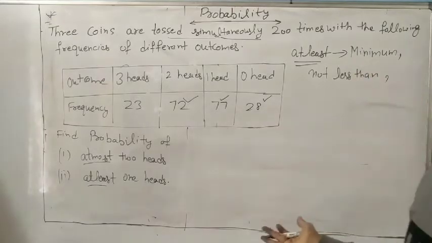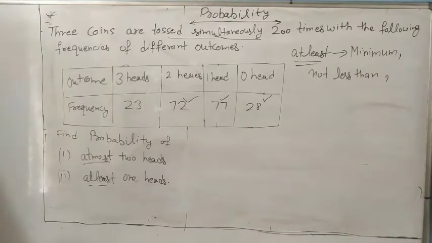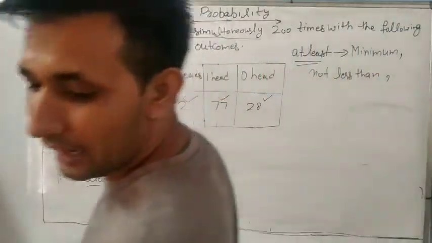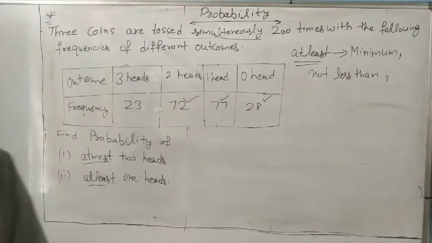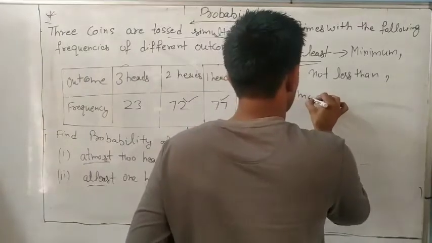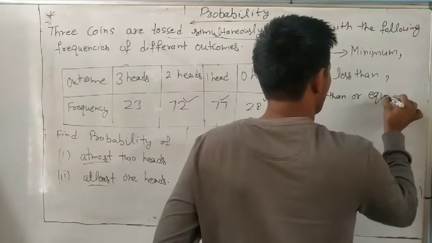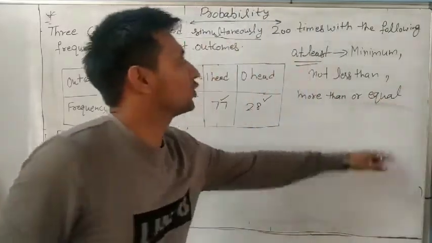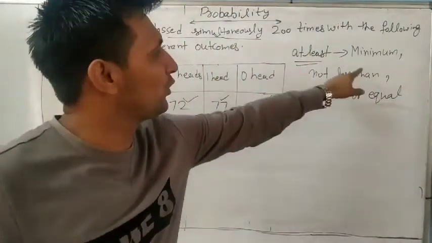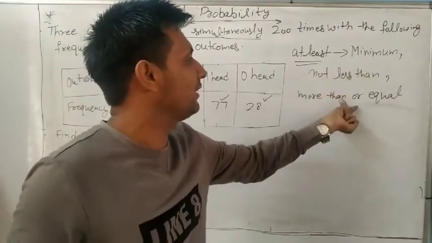Either you say minimum, or you say not less than. Either you can say that at least means more than or equal. Understand? So these three words, any one you can remember: minimum, not less than, and this one.